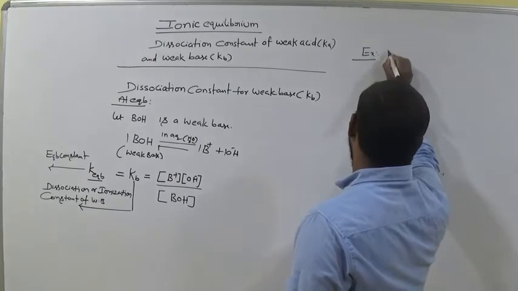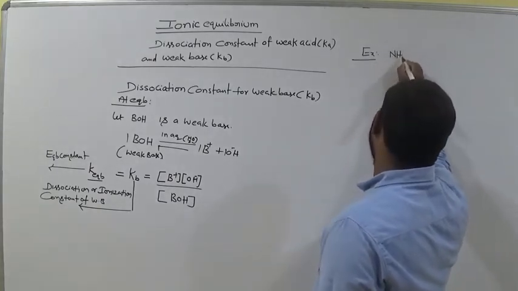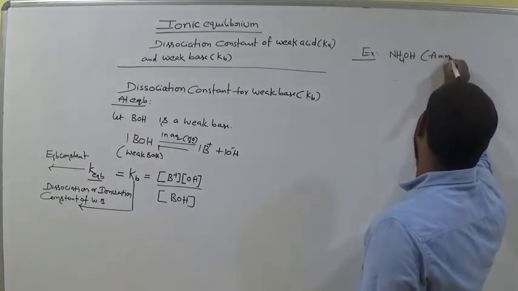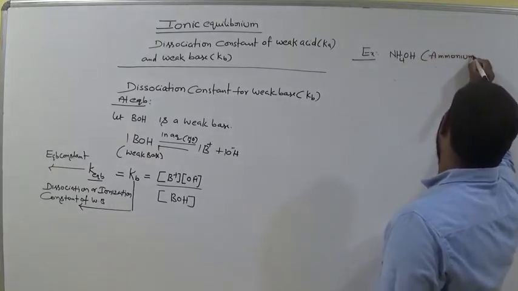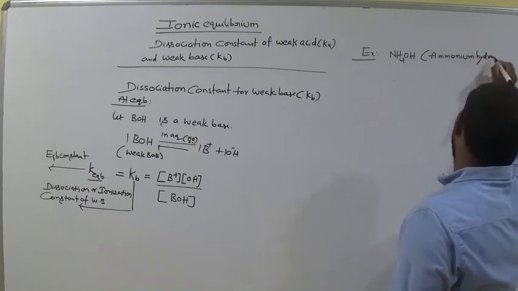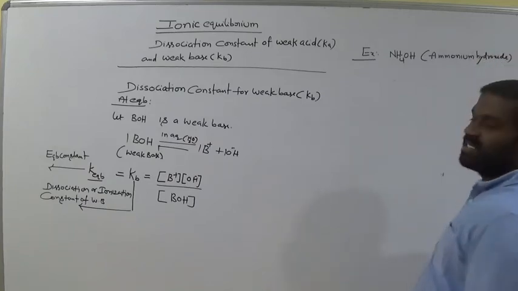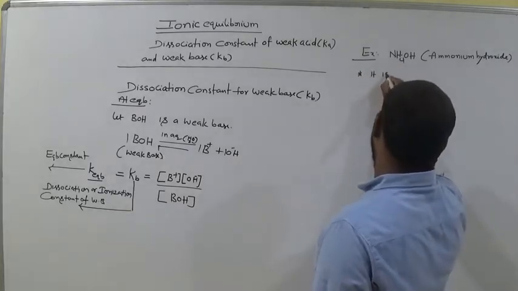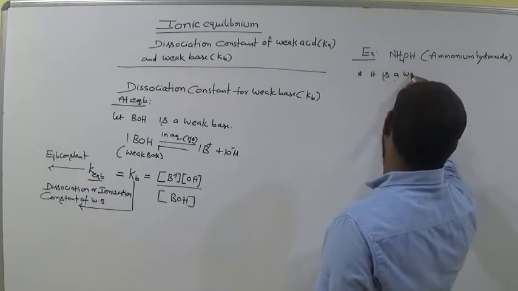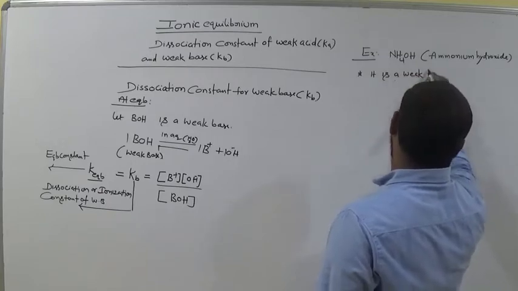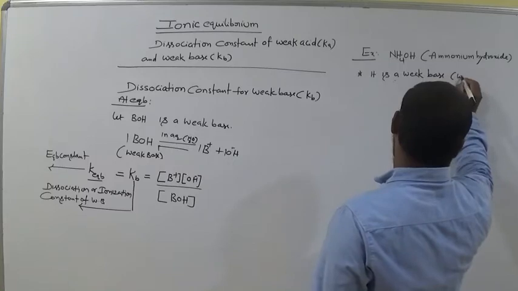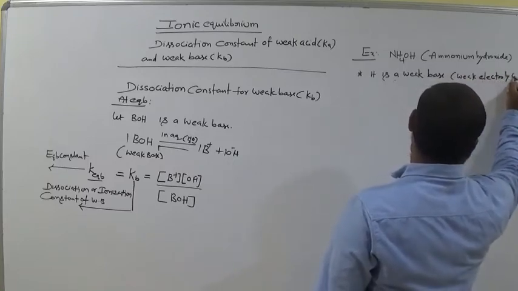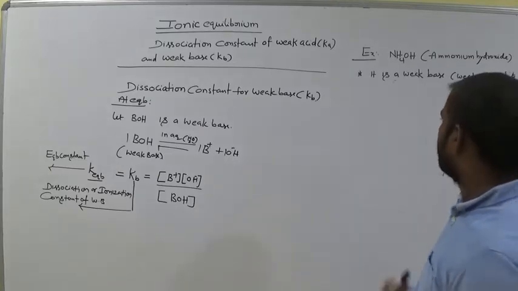Example, ammonium hydroxide. What is the name of the compound? Ammonium hydroxide. It is a weak base or weak electrolyte, am I right? That means not completely ionized.